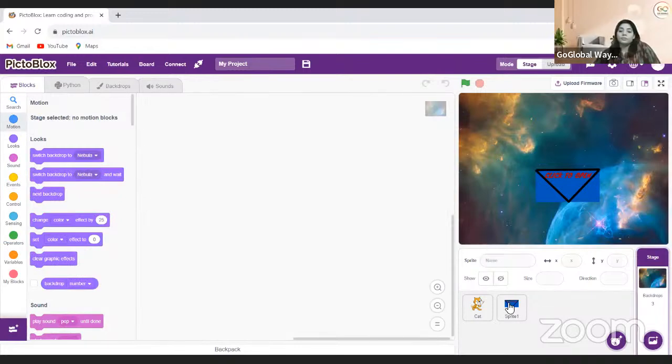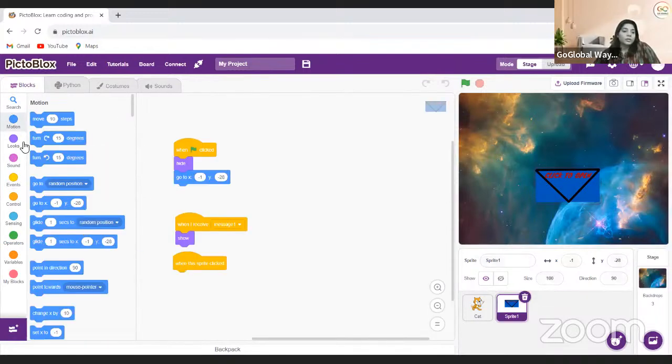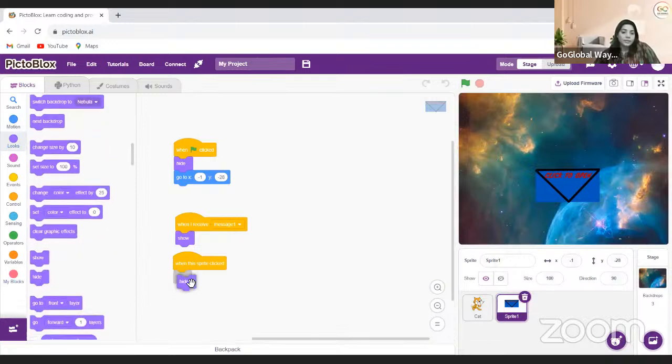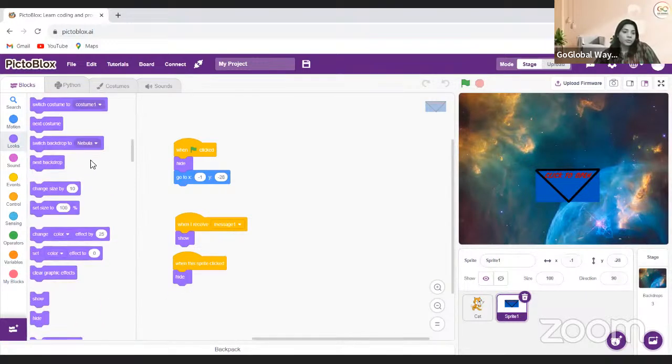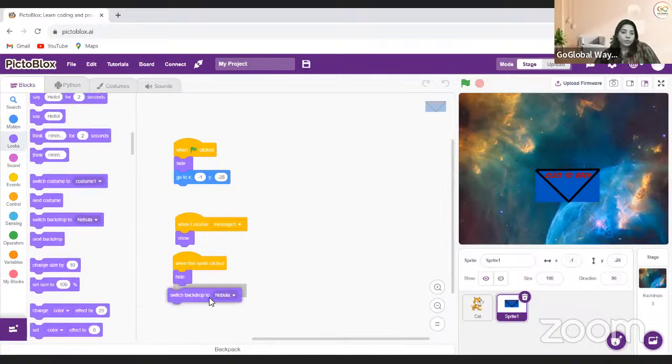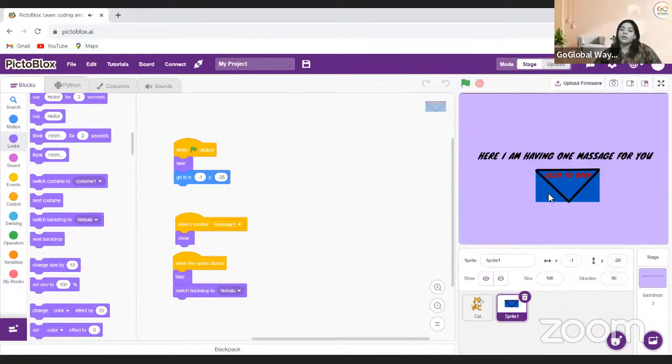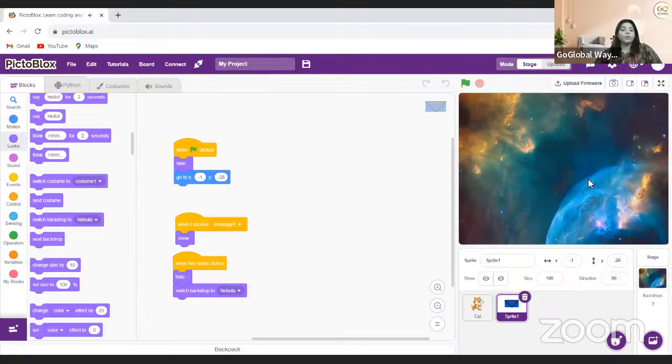So when I click on this, then I'm going to hide this and switch backdrop to nebula. Okay, let's see. And when I click on this, the backdrop switch.